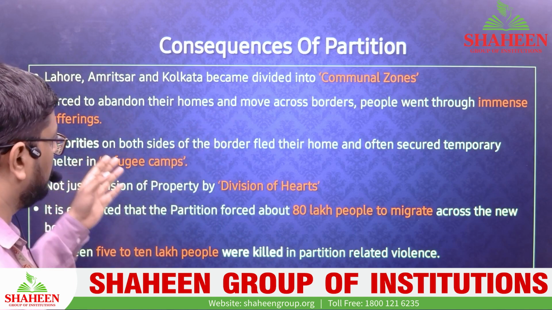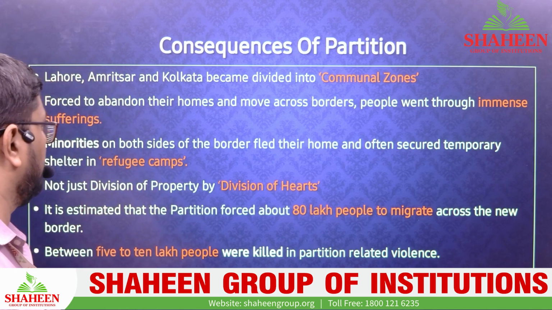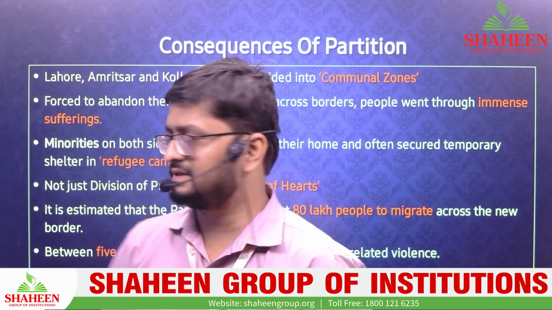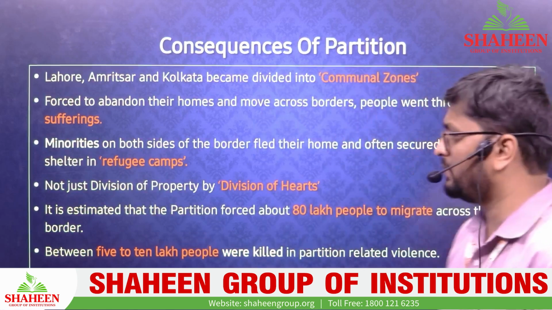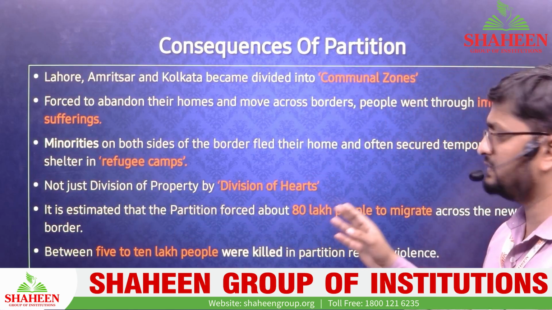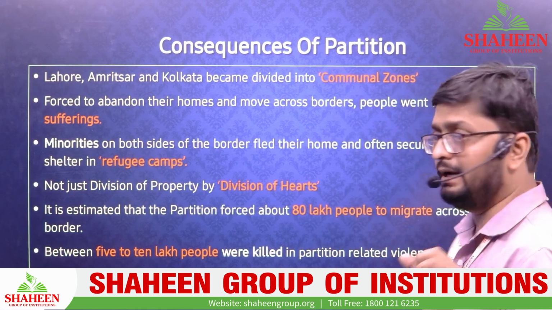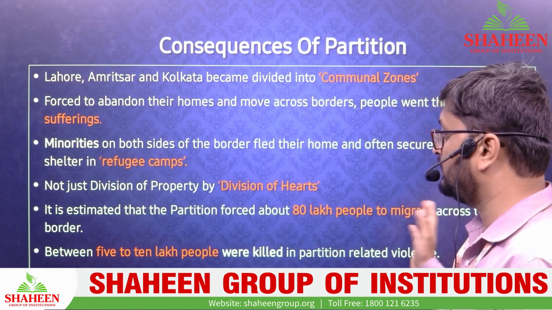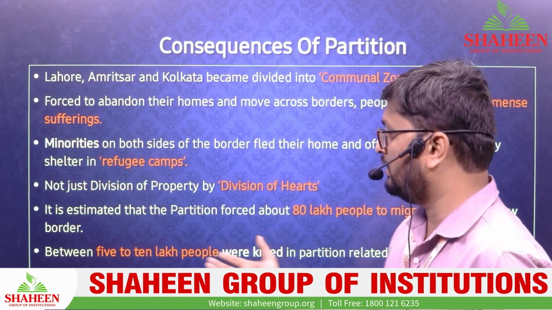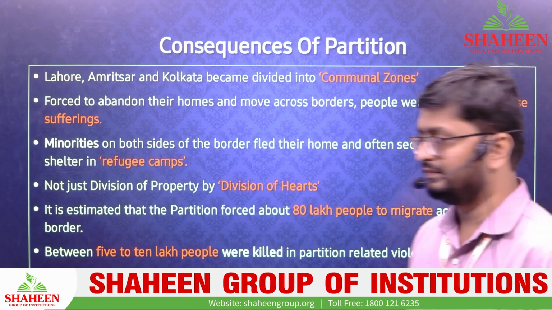So minorities on both sides of the border fled their homes and often secured temporary shelter in refugee camps, and that was the problem which they were facing. Not just division of property, but also there was a division of hearts. It is estimated that the partition forced about 80 lakh people. Can you imagine? 80 lakh, 8 million people at that time, they had to cross the border because they had to migrate because of the partition, and between 5 to 10 lakh people died because of this partition.